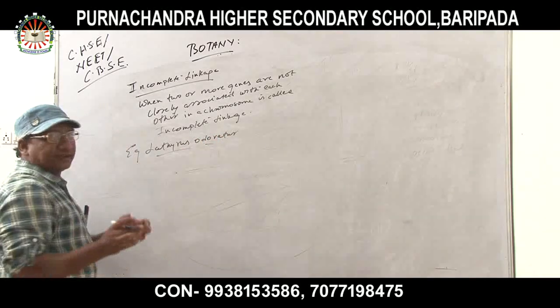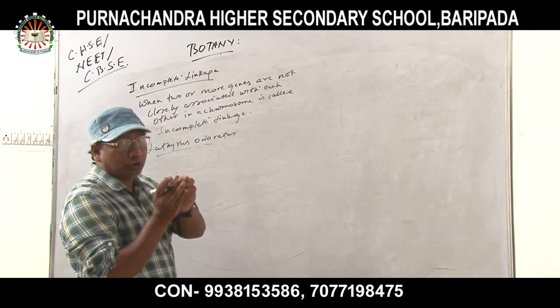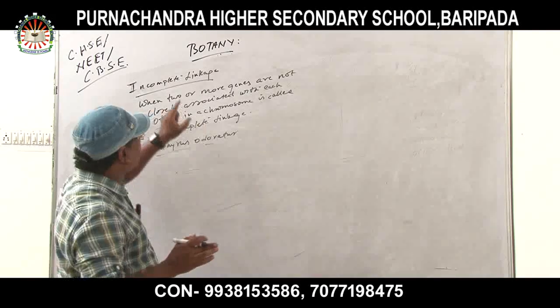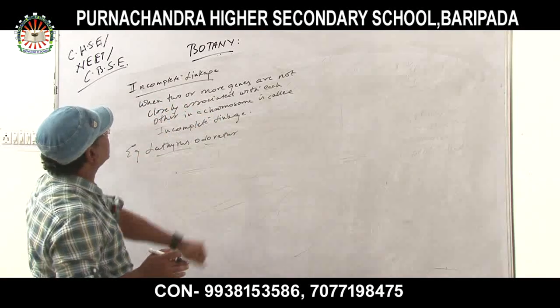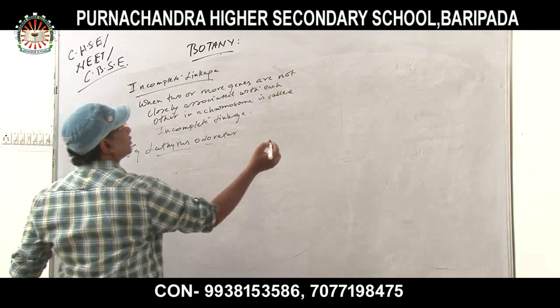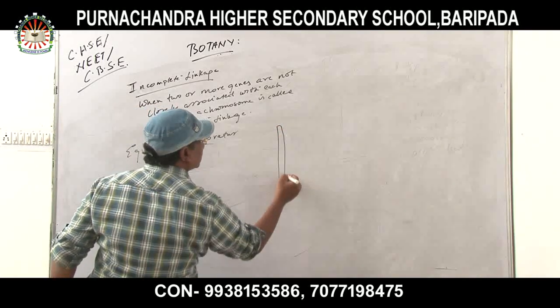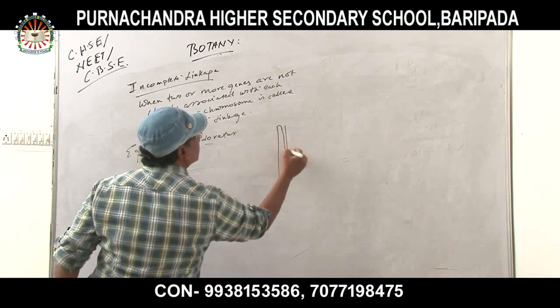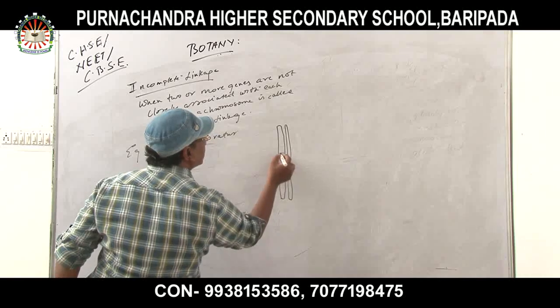In case of complete linkage, the genes are very closely associated with each other. But in case of incomplete linkage, when two or more genes are not closely associated with each other in a chromosome, it is called incomplete linkage. So the structure I am showing you here now. Here are the chromosomes, here are the two sister chromatids, and this is the kinetochore.